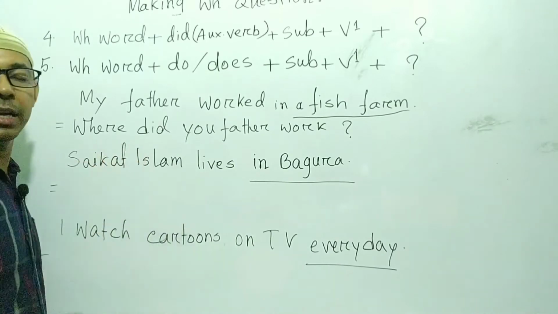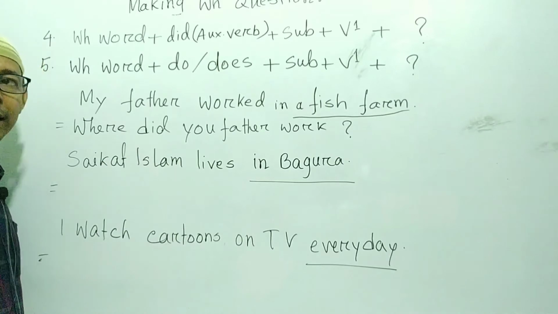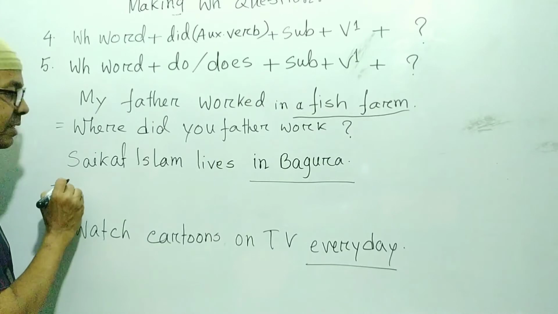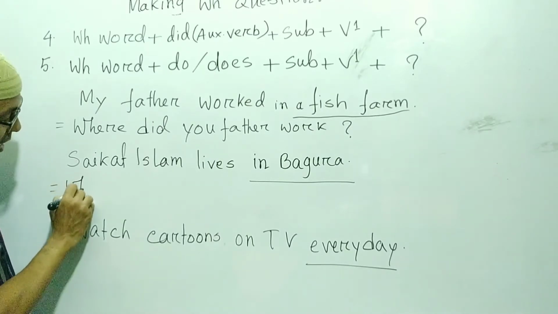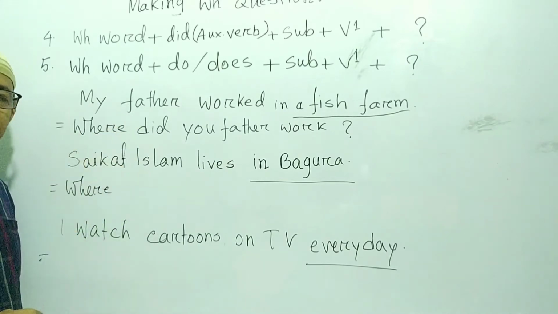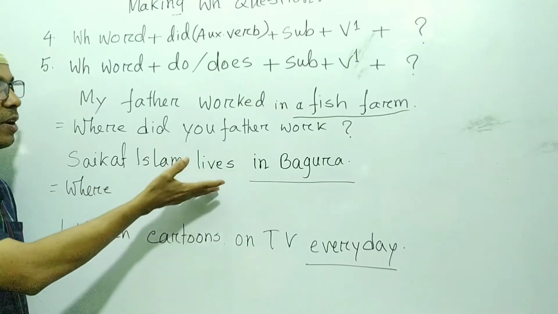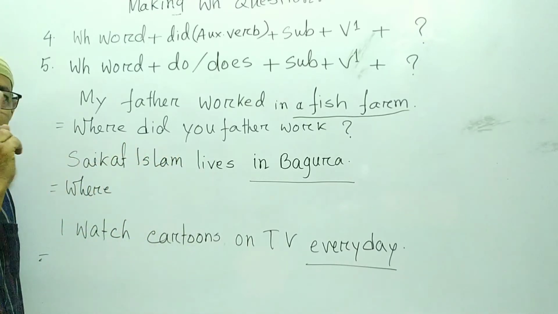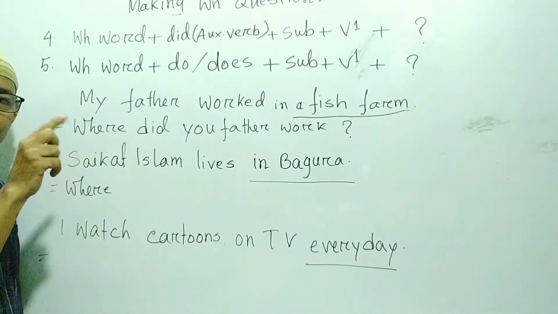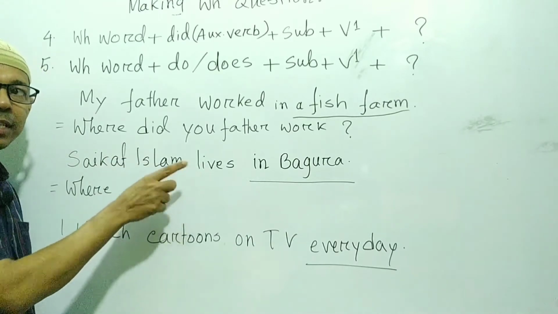Shoikut Islam lives in Bagura. So look at the underlined word, in Bagura. It indicates place. So which WH word will be taken? Yes, where. So write here, where. Then you have to find out, is there any auxiliary verb in the sentence? Yes, can you see? No auxiliary verb here. So you have to take do, does, or did. Then you have to think, which one will I take? Do, does, or did? Then look at the verb. Okay, here you can see the verb is in the present.